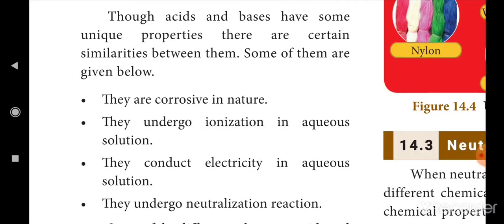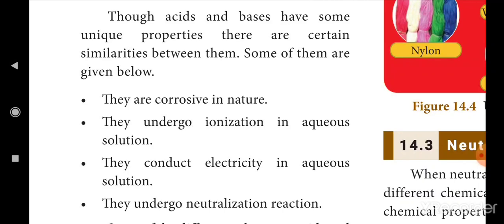Second one, they undergo ionization in aqueous solution. That is ionization, H plus and OH minus. When dissolved, both acids and bases release ions. Acid releases H plus, base releases OH minus. So both undergo ionization.